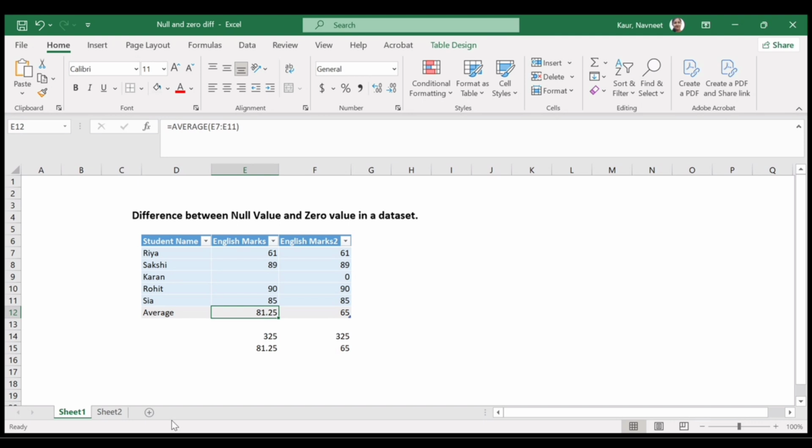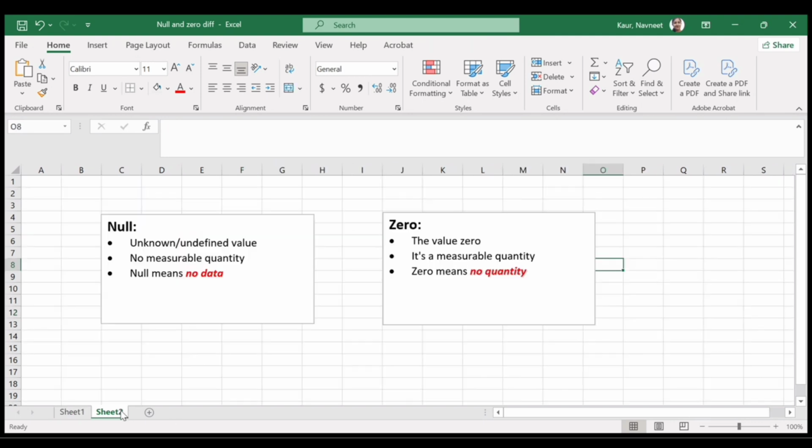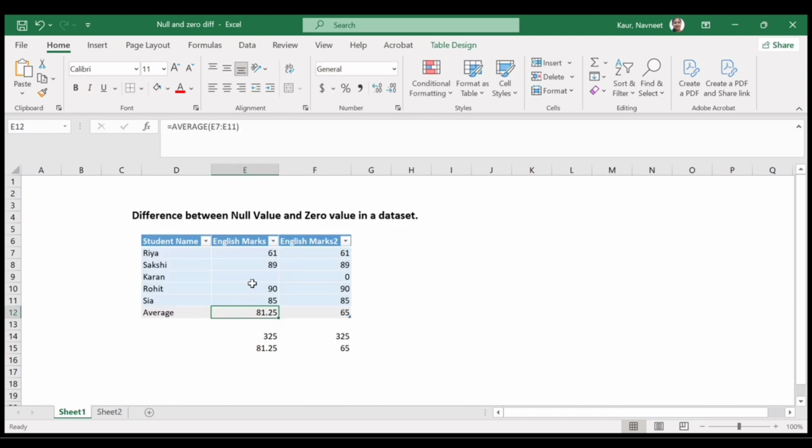So let's move to the third point of difference. Null means no data and zero means no quantity, right? Here null means no data, it was completely missing, and zero means no quantity, because the quantity is zero. There are no marks, there are 0 marks for Karan. I hope this is now clear, and now you know the difference between null value and zero value.